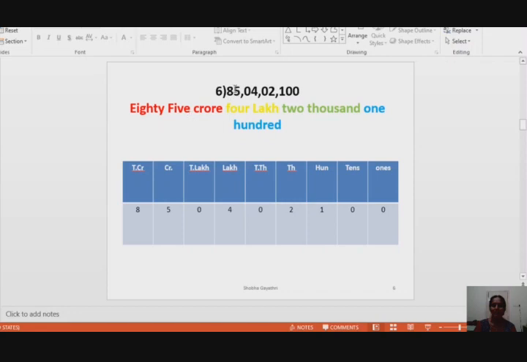It is 85, 2 digits. The leftmost 2 digits are the crores place in a 9 digit number. Crore 4 lakh. Nothing is mentioned in the ten lakhs place, so it is silent while writing the name, 4 lakh. Now the 10,000 place is 0. So 2,000 here, 2,100.